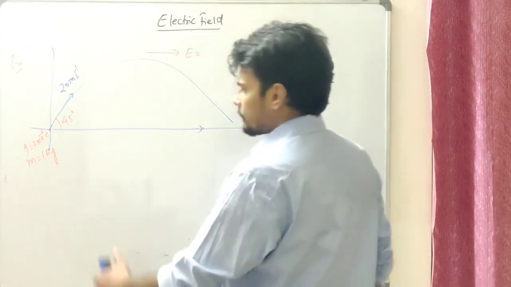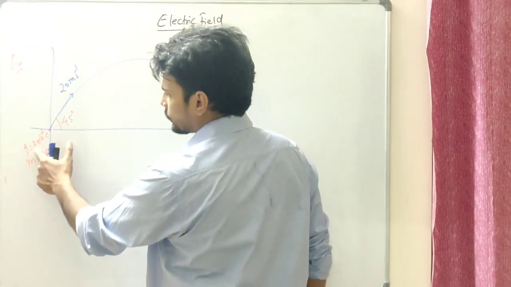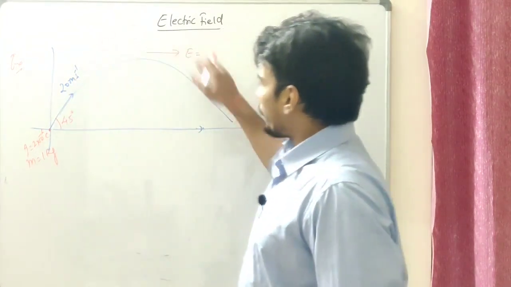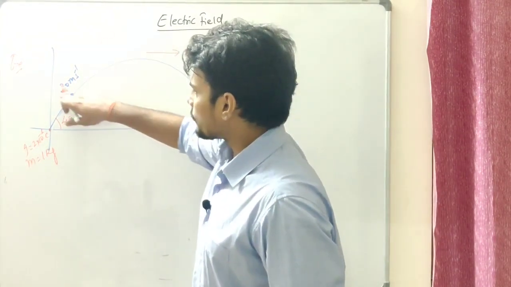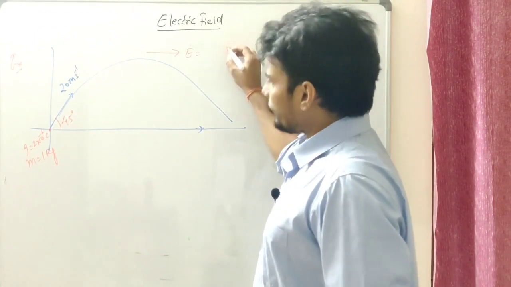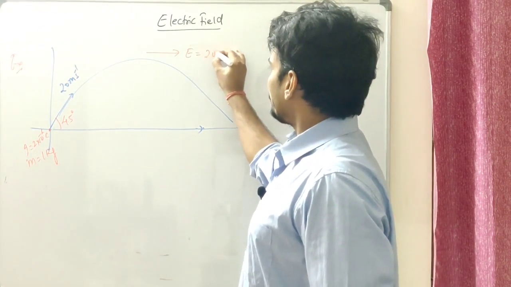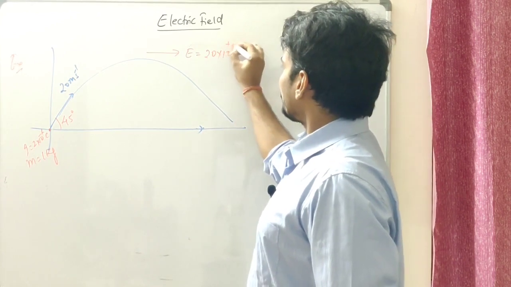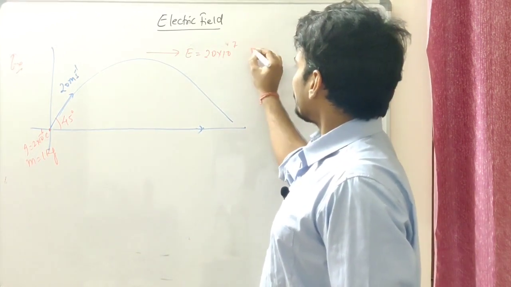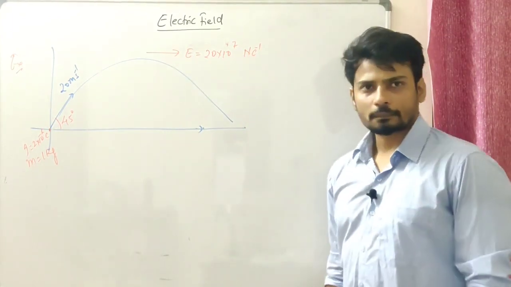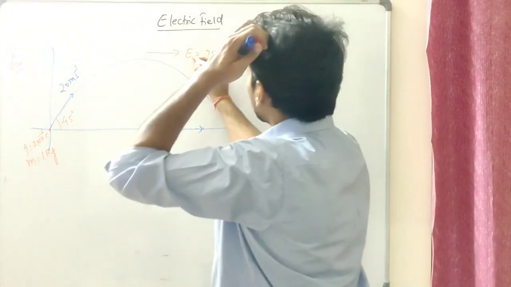So a mass of 1 kg having a charge of 2 into 10 to the power of minus 6 coulomb is projected in this way at an angle of 45 degree with an initial speed of 20 meter per second, and E, let's say, probably I'm going to have 20 times 10 to the power of plus 7 Newton per coulomb in x direction. Okay, let me make it more precise.